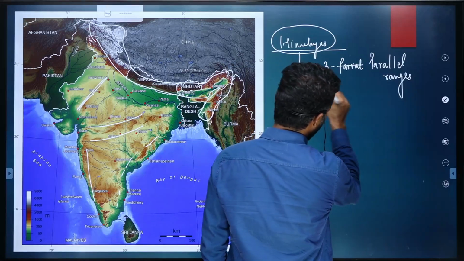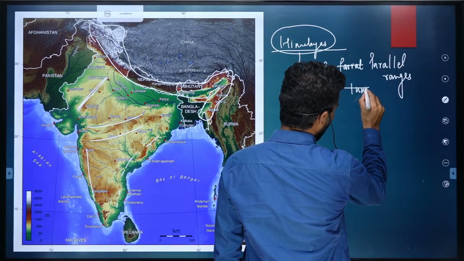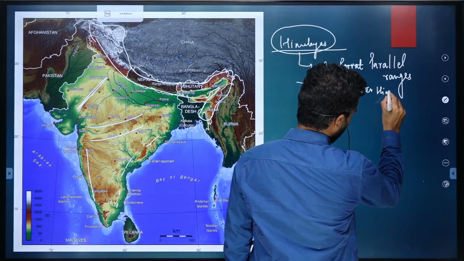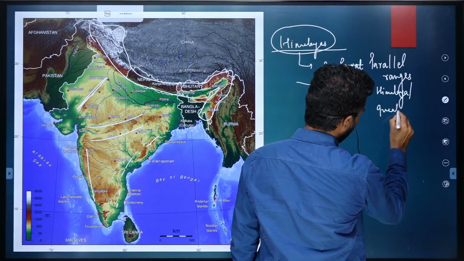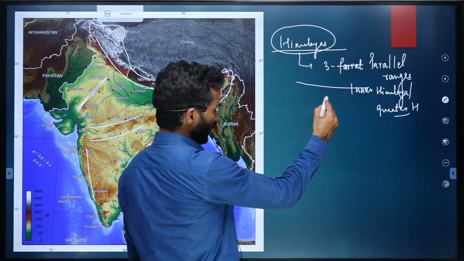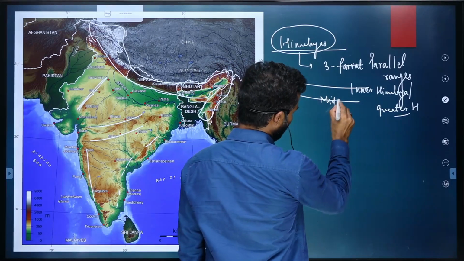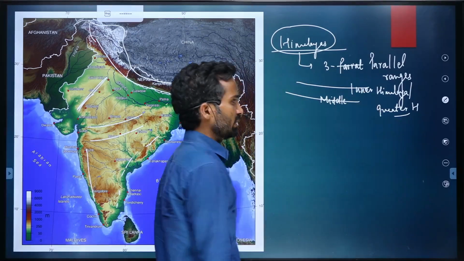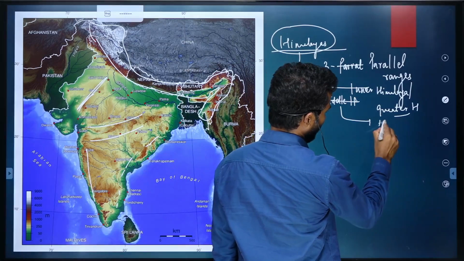Starting from the northernmost is the Inner Himalaya, also called Greater Himalaya, and below Inner Himalaya we have the Middle Himalaya, also called Himachal.